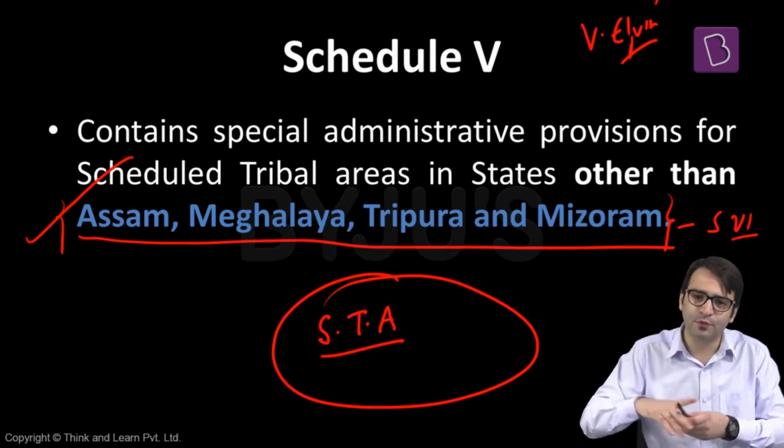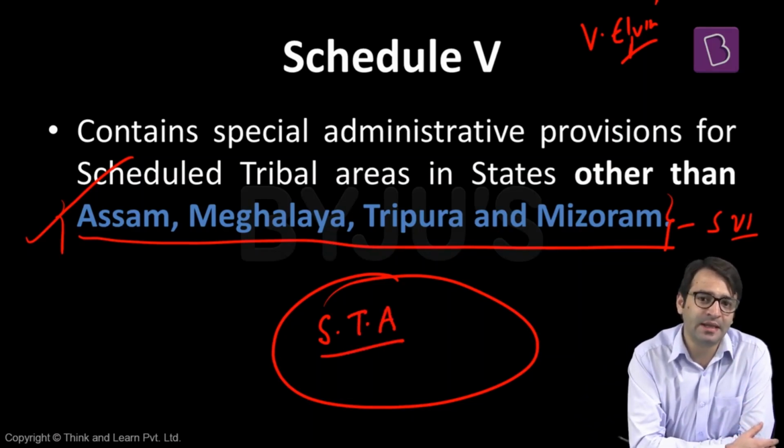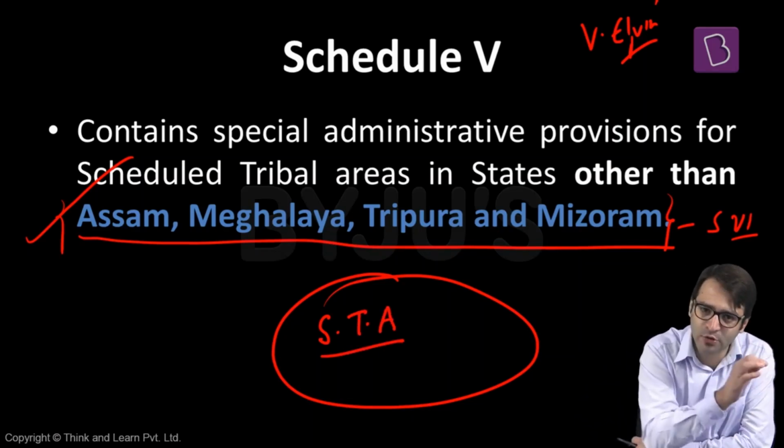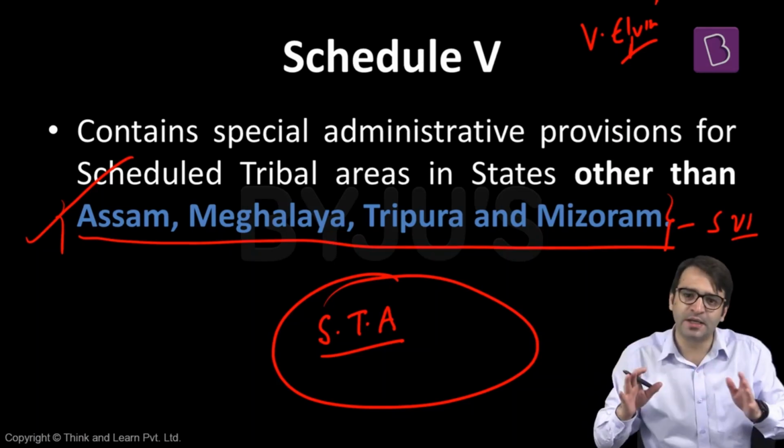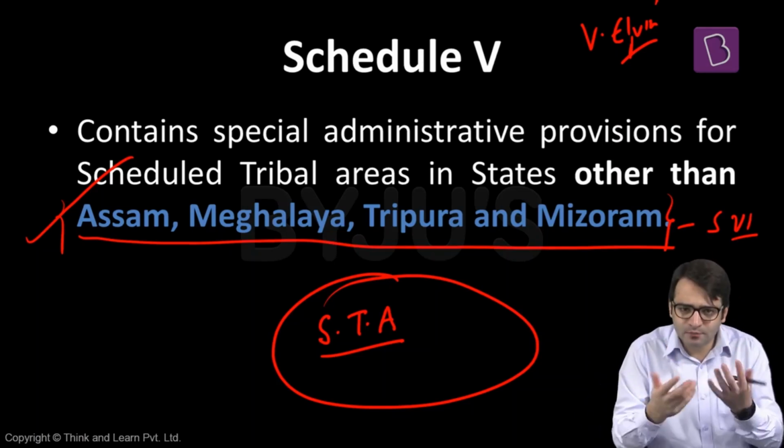Let me make it even simpler for you. Schedule 5 and Schedule 6 talk about the administration of the tribal areas in this country. Schedule 5 talks about all states where the tribes are present, excluding Assam, Meghalaya, Mizoram, and Tripura. Why? Because tribals from these 4 states are dealt with exclusively under Schedule 6 of the Indian Constitution. So what is Schedule 5? Tribes, aboriginals, original inhabitants of this country.